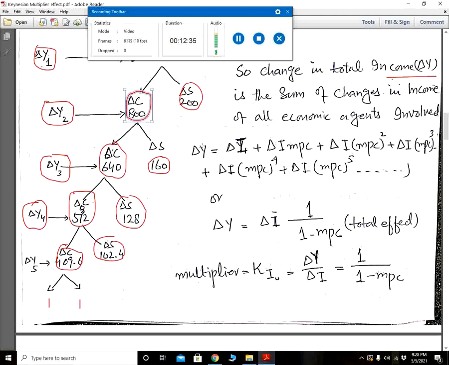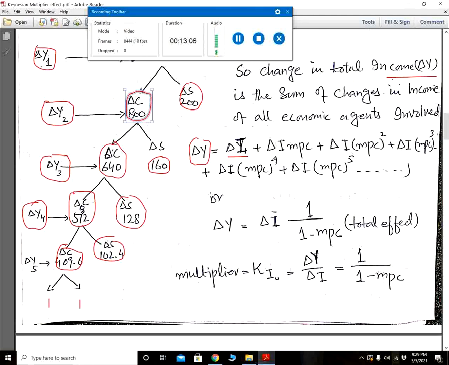And how we calculate the total change delta Y in income: in the first stage it is equal to delta Y, that is 1,000. In the second stage the income will be MPC, that is 0.8, into 1,000, that is 800, and in the third stage the formula is delta Y into MPC squared, and in the fourth stage delta Y into MPC cubed, and so on.